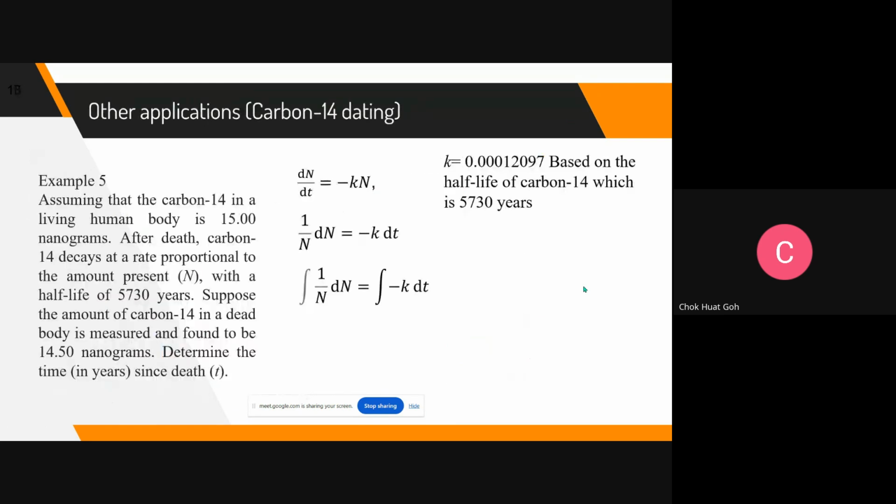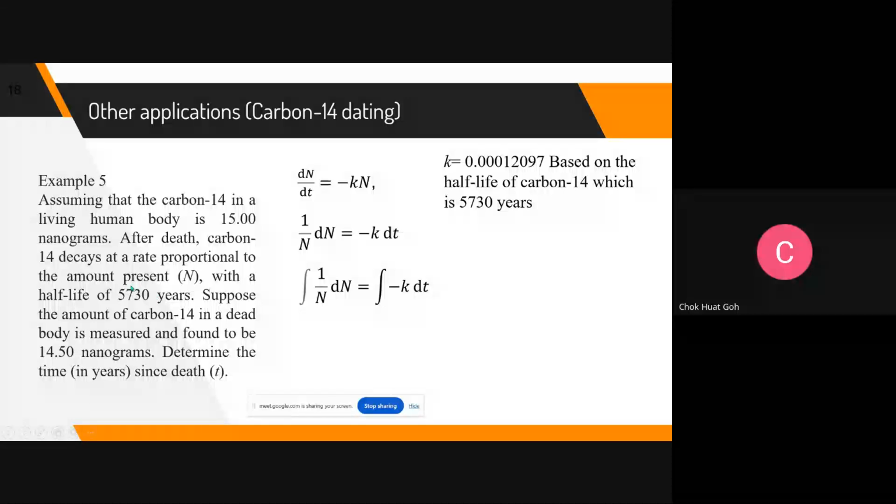Right. Let us continue. Another example. Assuming that the carbon-14 in a living human body is 15 nanograms. In fact, there is some variation: for a very big person, maybe 15.01, for a small person 14.99. So about 15. We start at 15. After death, carbon-14 decays at a rate proportional to the amount present, with a half-life of 5730 years.